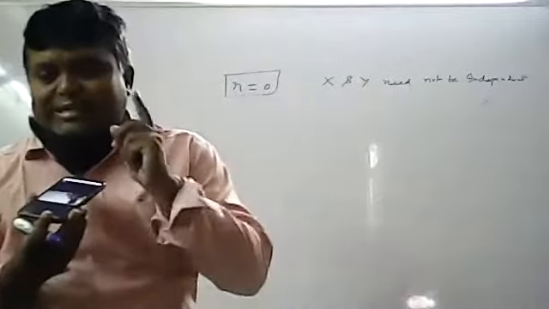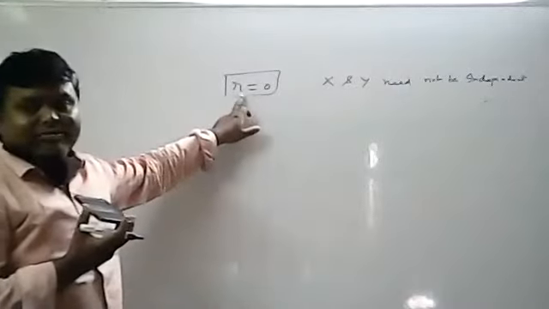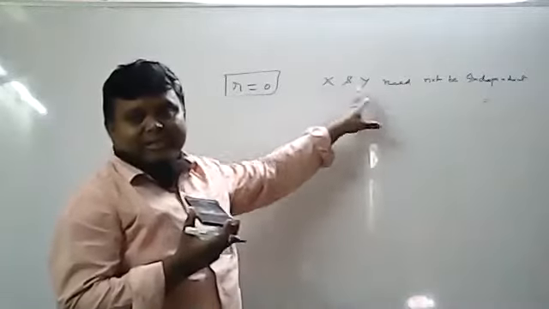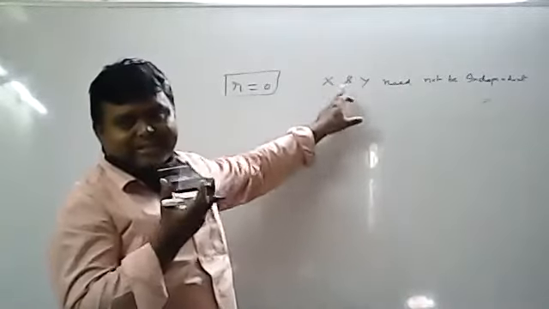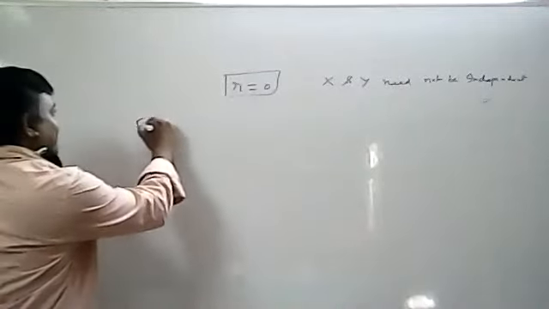This statement I will prove by taking an example. I will consider X axis, Y axis. I will show that R equals 0 for that data, but X and Y need not be independent. That means there exists a relationship between X and Y. Okay, so write an example.